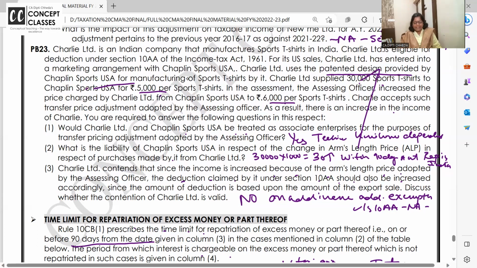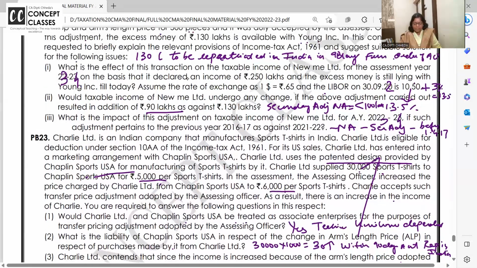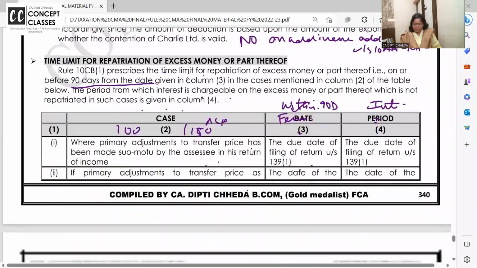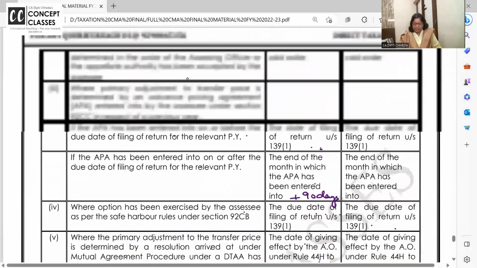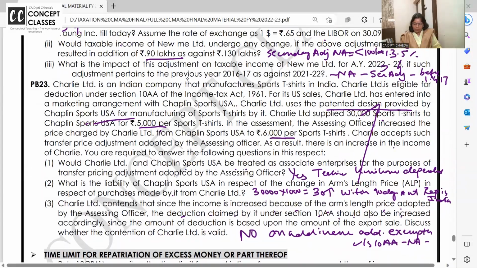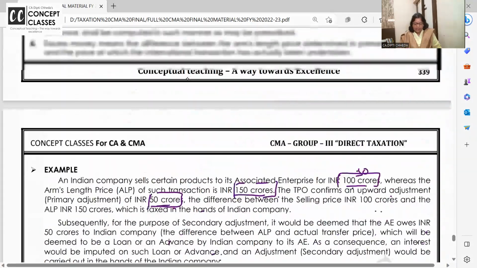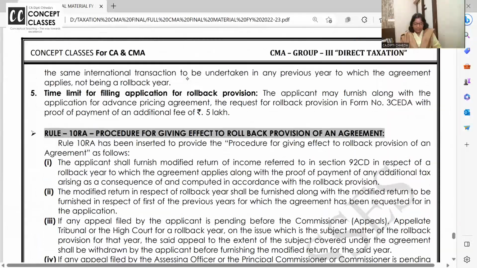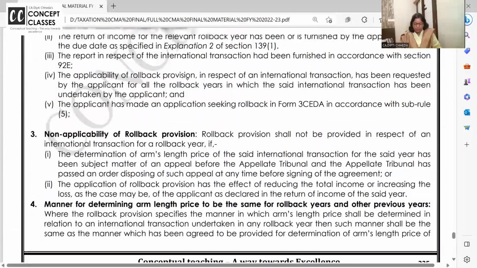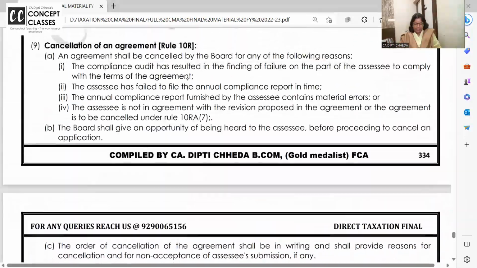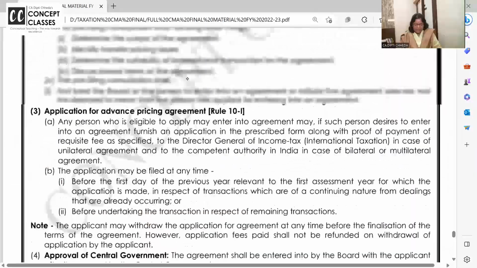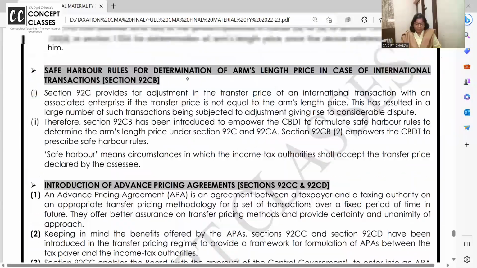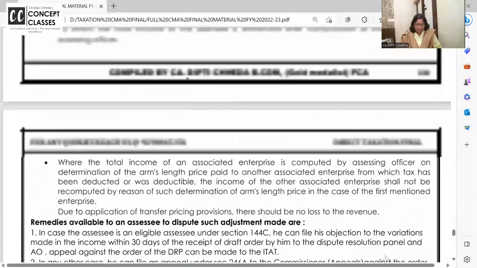Are you comfortable? Easy questions are there. Today's topic is new, but the level of the questions are very, very easy. And within 90 days, you have to remit in India. Shall I close this question or अभी भी कोई doubt है? Second, ये कल पढ़ाया था आपको 1 minute. I'll show you. I did teach you yesterday कि whenever there is a change and your transfer pricing is decided by AO and all, then on that increased income no adjustment. I said market also very important. If you have missed and if you don't remember, I'll see now.